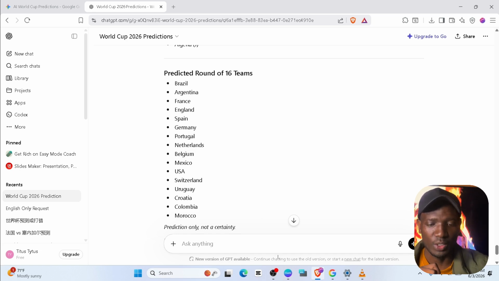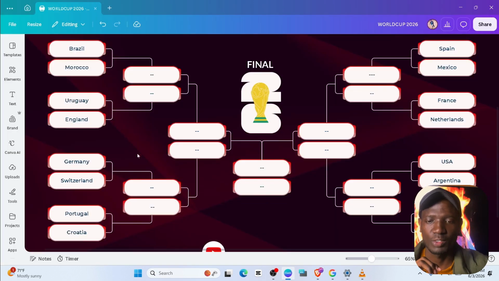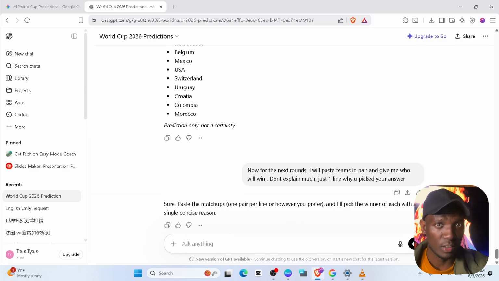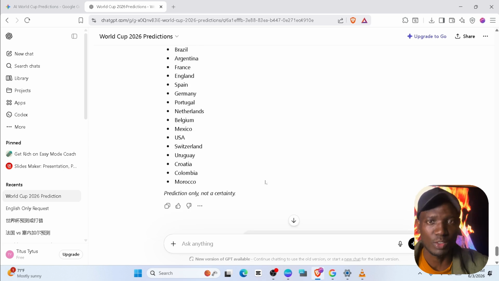I've also created, using Canva, a table like this, where we are going to fill in the teams according to what AI gives. As you can see, I also told it that for the next round, I will paste teams in pairs and it should give me who will win. Don't explain much, just one line on why you picked your answer, because we want to know what it is based on to make these teams go to the next round.